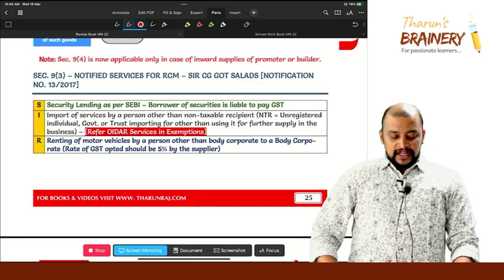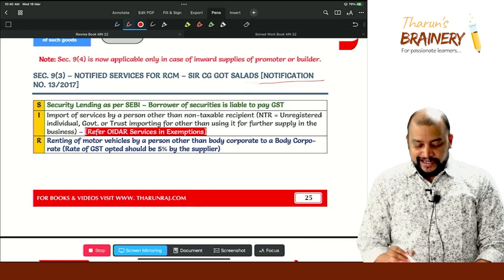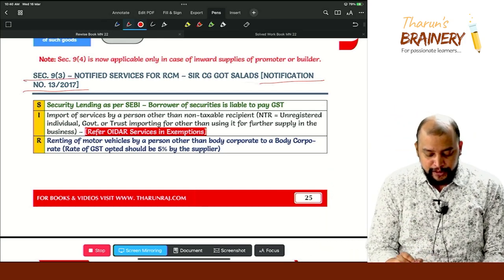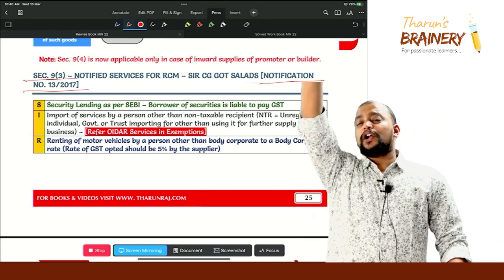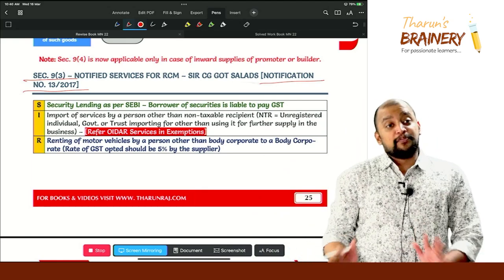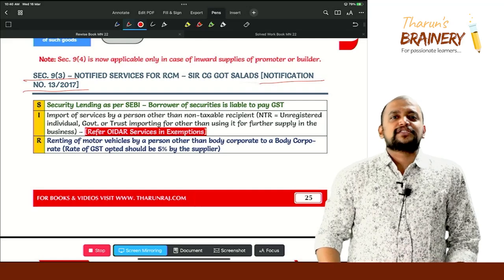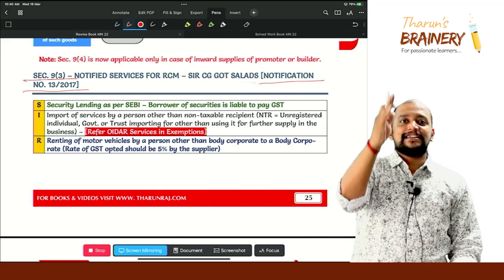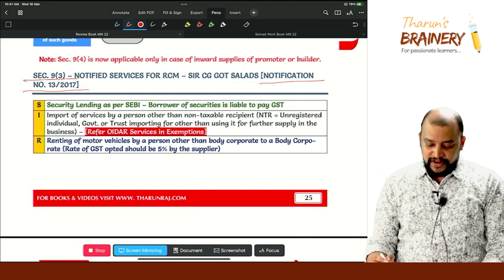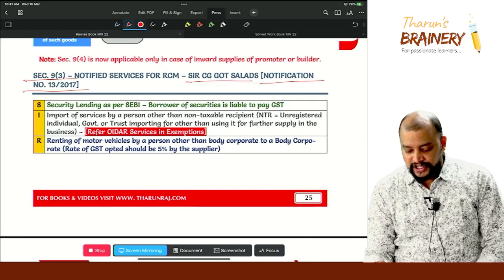So now this Notification 13/2017 is the reference that you give whenever you are writing about section 9 subsection 3. What is the list of notified services which are covered under RCM? A big list is there. So this big list you can remember with a keyword, "Sir CG got salads". Okay. So this big list we can remember with this keyword, "Sir CG got salads".